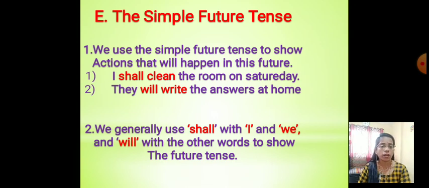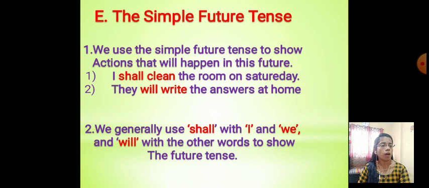Second one, we generally use shall with I and will with the other words to show the future tense. It means when we write the verb in the future tense, we join shall and will. So with I we use shall, and we use will with you, he, she, it. For all the singular forms, we use will only.